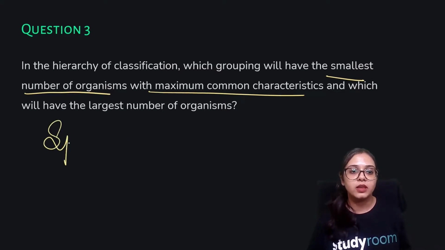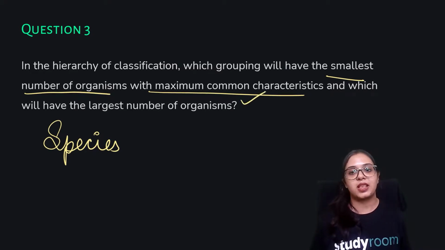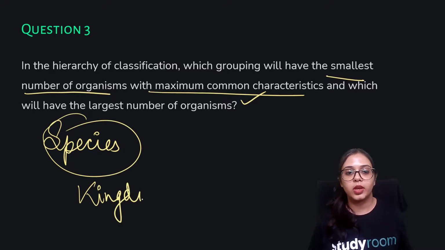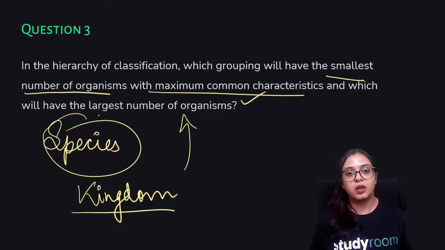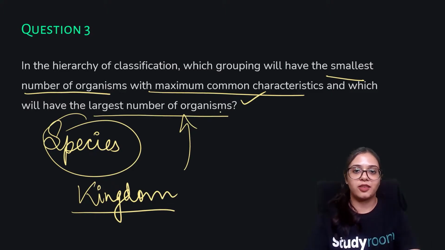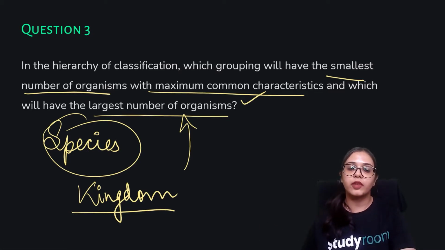So species is that smallest classification where you have the smallest number of organisms and the maximum common characteristics, because this is at the lowermost step of the hierarchy, and kingdom is at the highest step. So kingdom is that classification where you have the largest number of organisms but with decreasing similarities. This we have learned over here in the classification and evolution part.